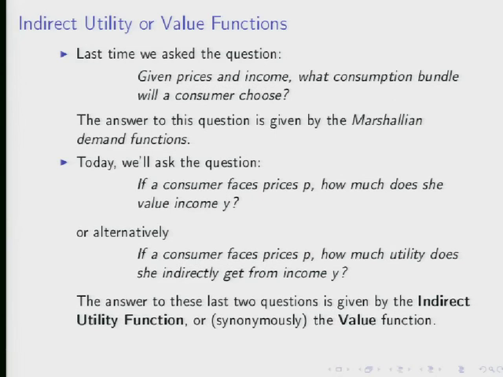All right, so we're going to talk about this in terms of the answer to this question: if you face prices P, how much utility do you get from income Y? The answer to that is given by the indirect utility function. And so we'll sometimes call this utility function the direct utility function. This is the utility you get directly from consumption of X1 and X2. The reason for this indirect utility function is because we give you money, and then you go off and buy stuff with it and get utility indirectly from the money we gave you to begin with.